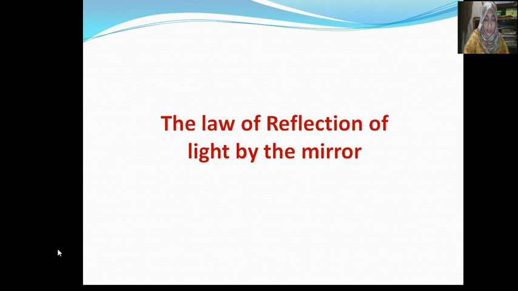So dear students, incidence and reflection angle: the angle created by the light falling on a mirror with the normal is called the angle of incidence, and the angle created by the light reflecting back from the mirror with the normal is called the angle of reflection. So dear students, now move the torch to show the light on the mirror at an angle. You will see that when the angles are changing, then the lights returning after falling on the mirror are also changing their directions.